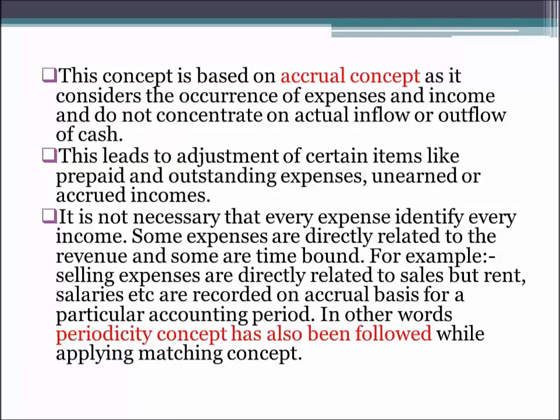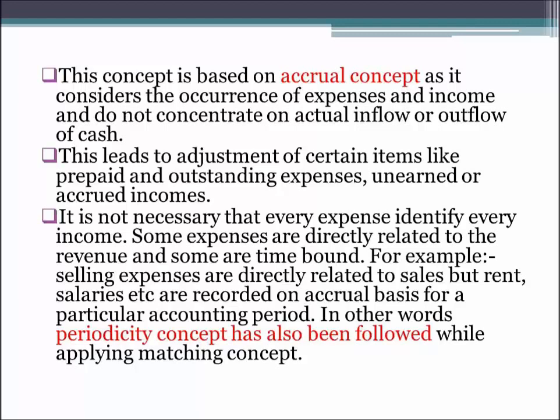This concept of matching is based on the accrual concept. How? As it considers the occurrence of expenses and income and does not concentrate on actual inflow or outflow of cash. What we have learned in the accrual concept was that we have to recognize the income and expenses as and when they occur, and we do not have to take into account when the cash is coming or going.